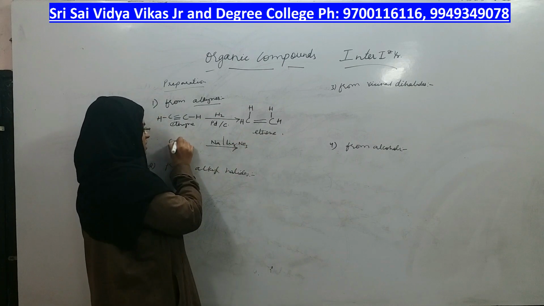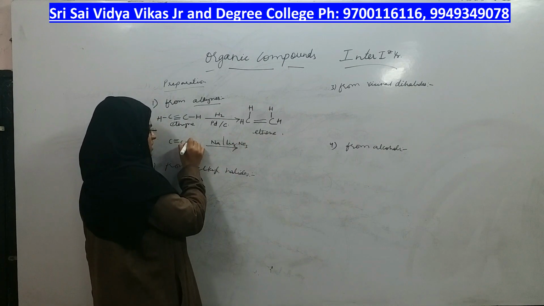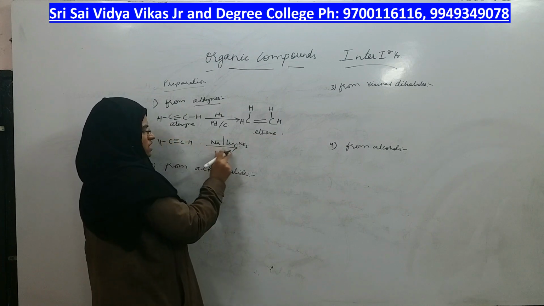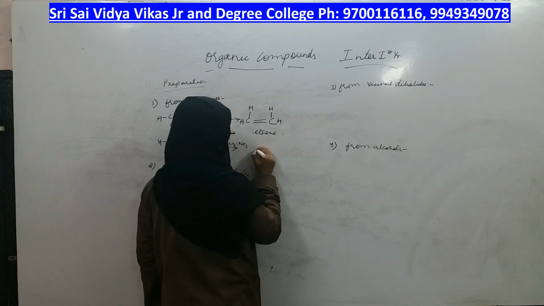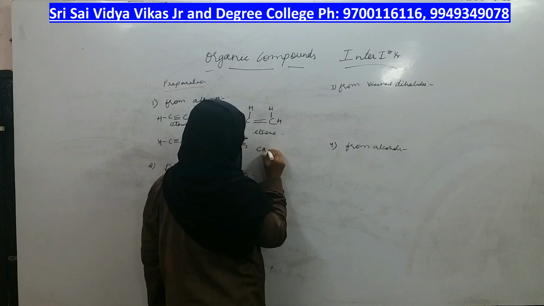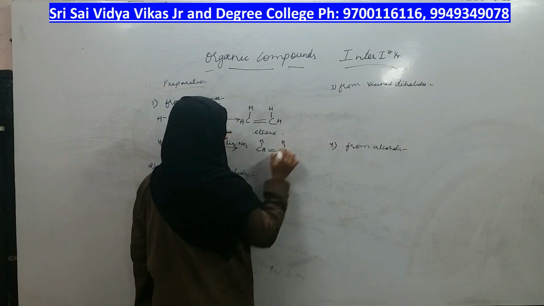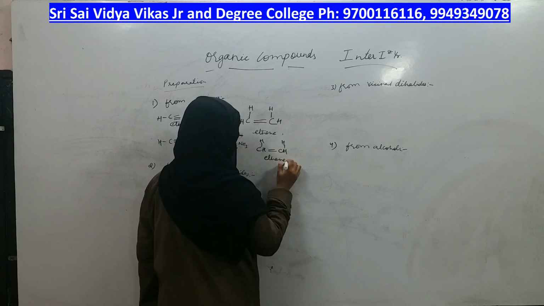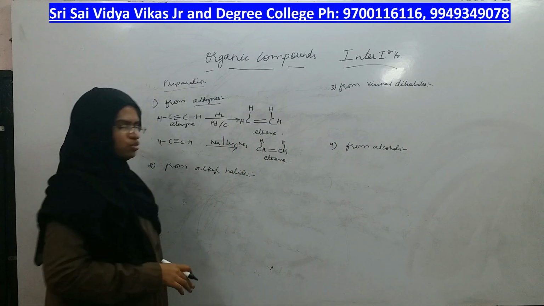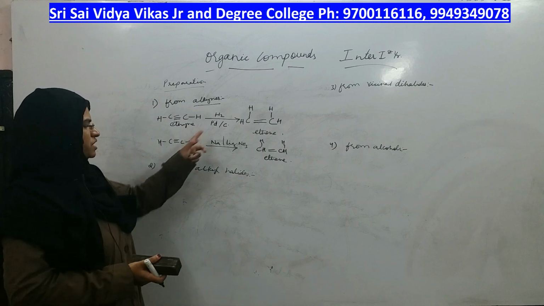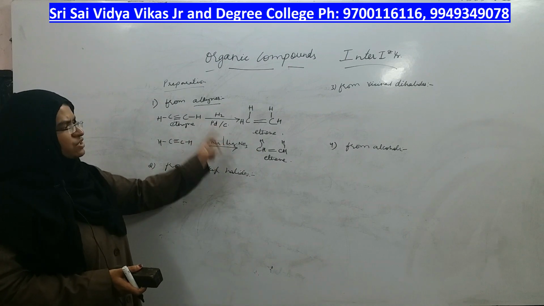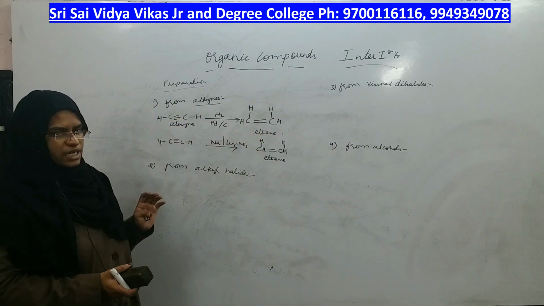The same alkyne can be converted into alkene, but the condition is different. What will you get? Alkene only, right?